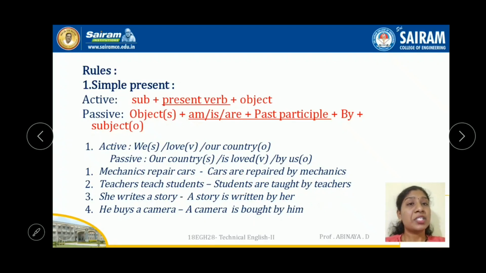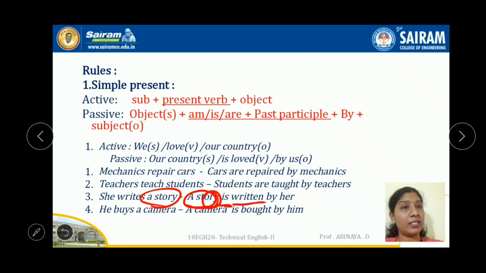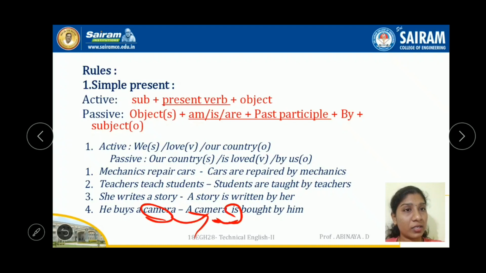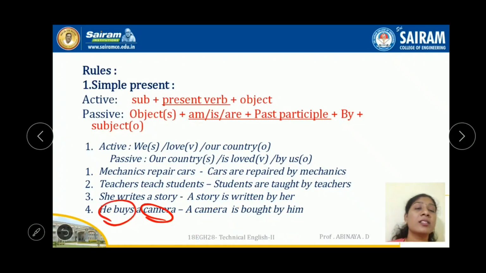She writes a story. Again, a story is singular, so is written. The past participle form of write is written, by default her. She has changed into her. He buys a camera. Again, a camera is singular, so is bought. The past participle of buy is bought, by him. This he has changed into him. Okay, so this is the present.